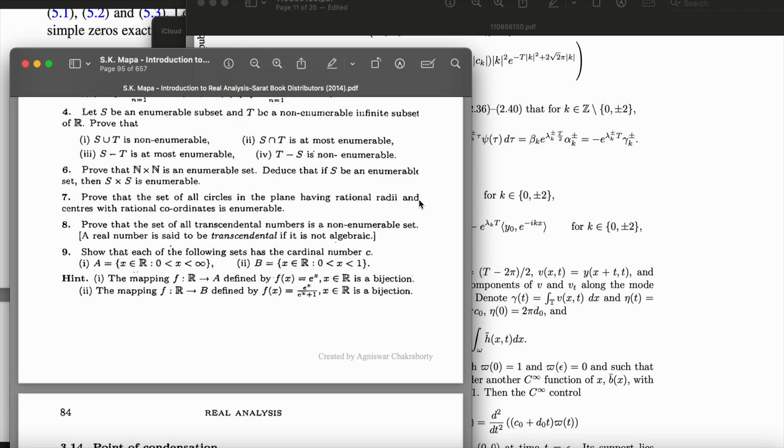The hint is already there, right? Because you have to look for some unbounded intervals. So go for unbounded intervals. Here also non-empty.